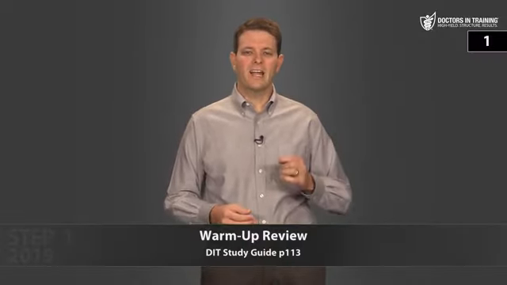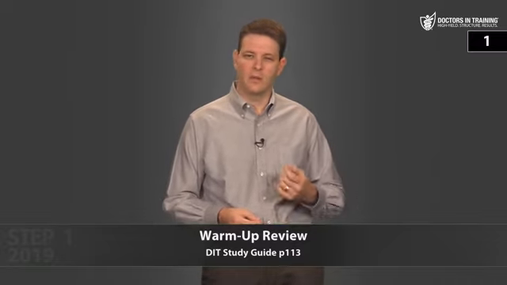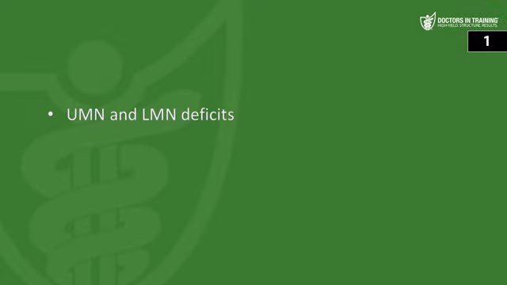Let's go through the answers to the warm-up review. First question, what's the classic presentation of amyotrophic lateral sclerosis, or ALS, sometimes known as Lou Gehrig's disease? Well, ALS causes both upper and lower motor neuron deficits with no sensory deficits.